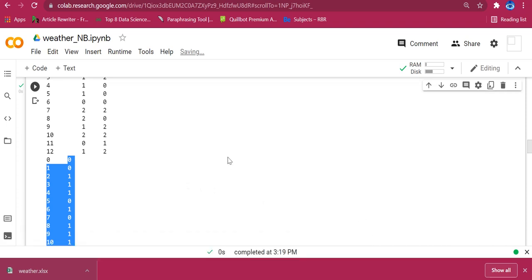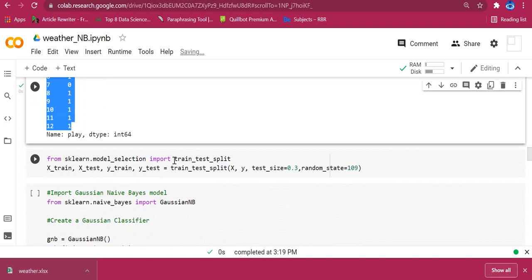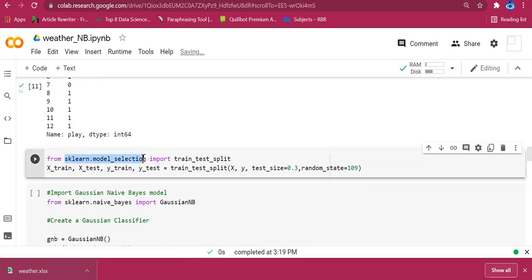As I told before, you can also split manually, but there is a separate package in sklearn.model_selection called the train_test_split library function. So we can import this library function for automatically splitting my data into training part and testing part. The train_test_split function takes 4 attributes. One, you have to give your features, which are stored in the data frame X. And Y contains the target labels, that is the data frame containing my label.